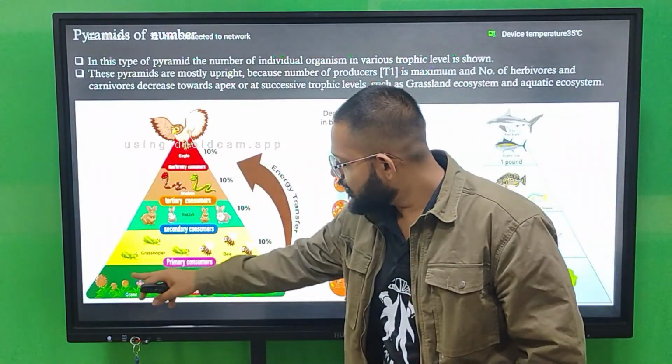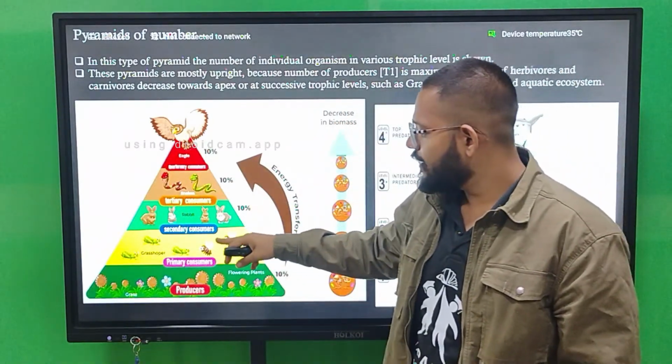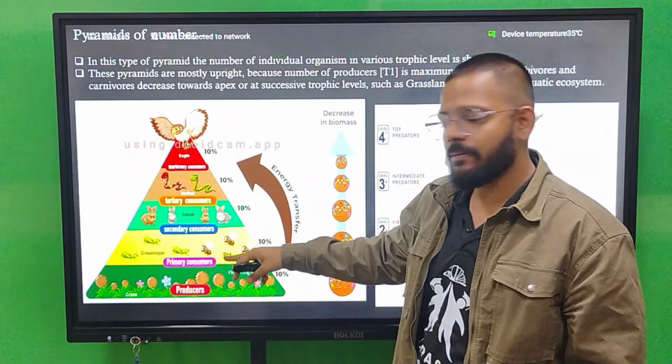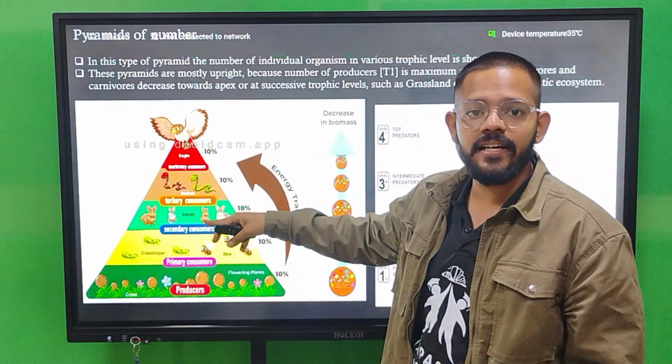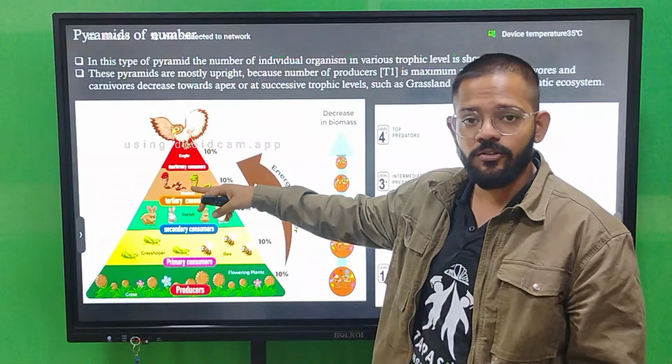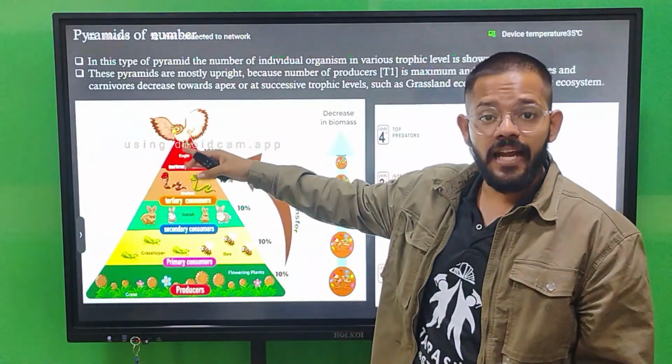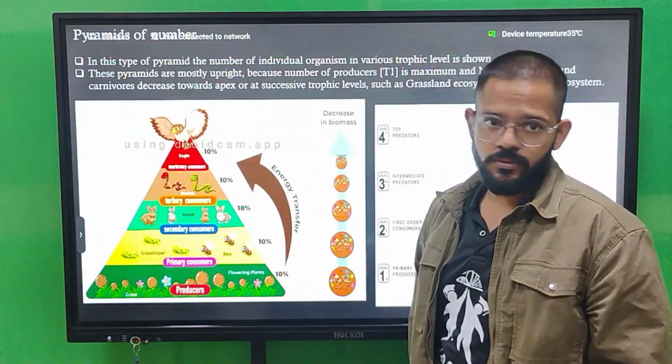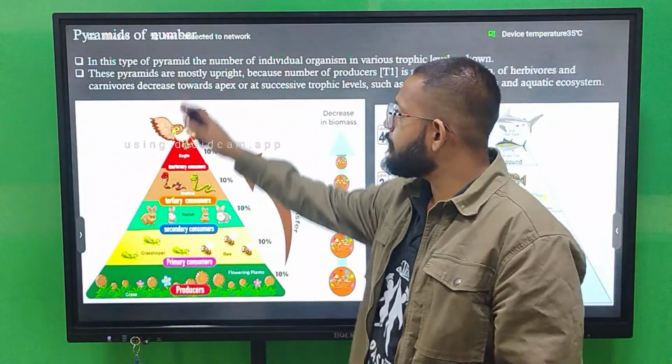You will see here more number of producers. Then you have less number of herbivores, then less number of secondary herbivores, then even less number of tertiary carnivores, and then the least number of top consumers. So that is the pyramid of number.